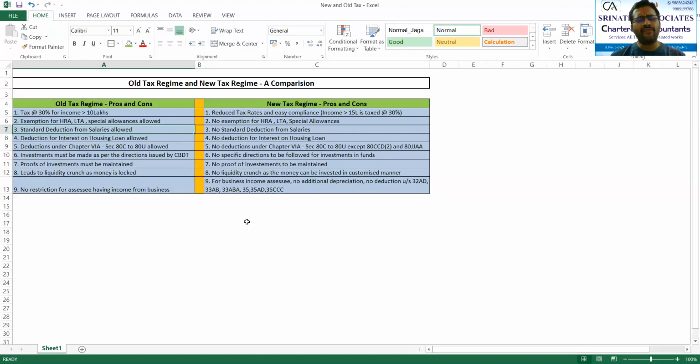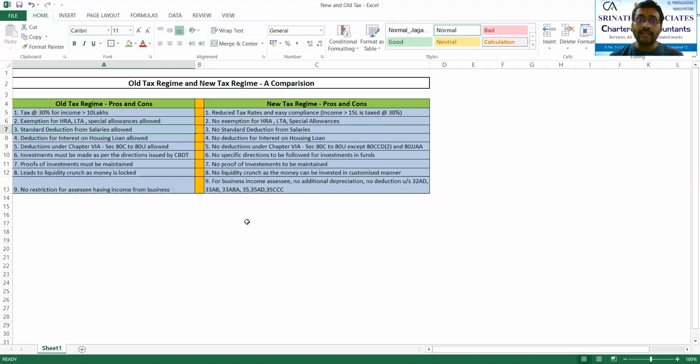Till last year, every one of you would have filed your income tax returns, and while calculating income from your salary, you would have definitely, or your employer would have definitely taken a standard deduction of 40,000 rupees or 50,000 rupees. For assessment year 2020-21, that is financial year 2019-20, your employer will definitely take a standard deduction of 50,000. But prior to that, that is assessment year 2019-20, your employer would have given you a standard deduction of 40,000. You can just take out your Form 16s and see of last year. Last year means financial year 2018-19 I'm talking.